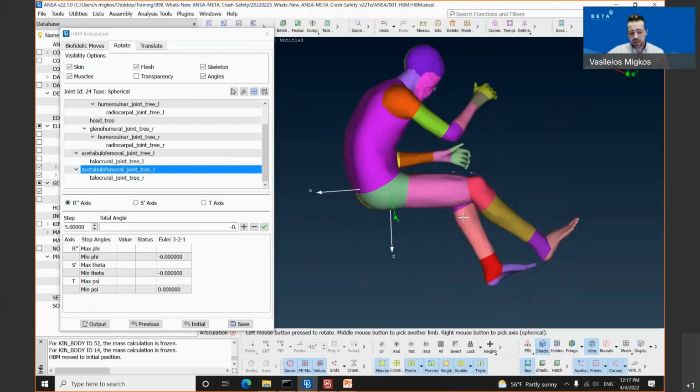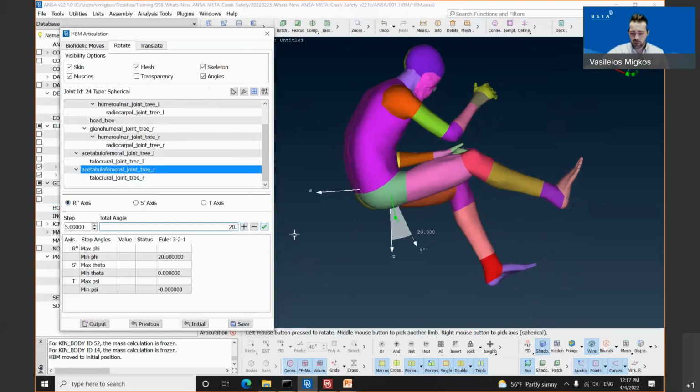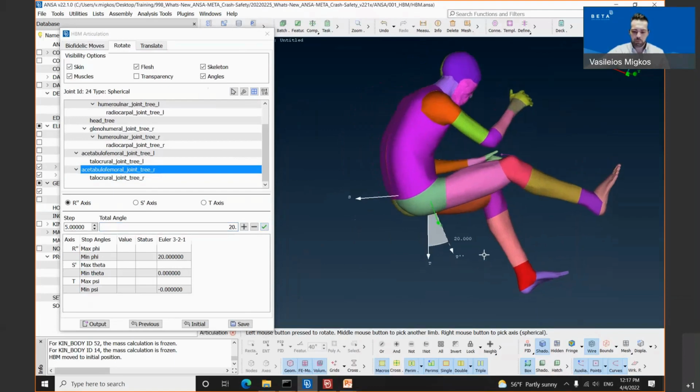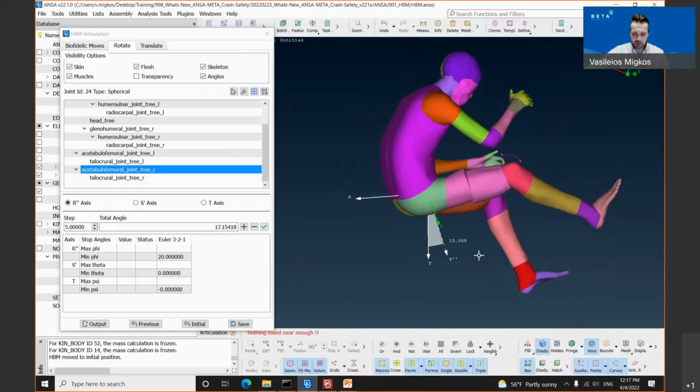Either he will define a total angle in the total angle field, let's say 20, and click the green check mark again, or he will perform this movement directly through the model window by simply clicking the left mouse button and moving the hip to the position which we want to have, which is the desired position.